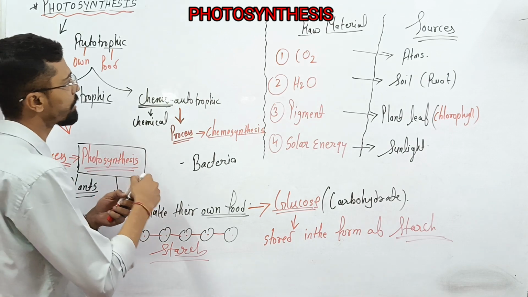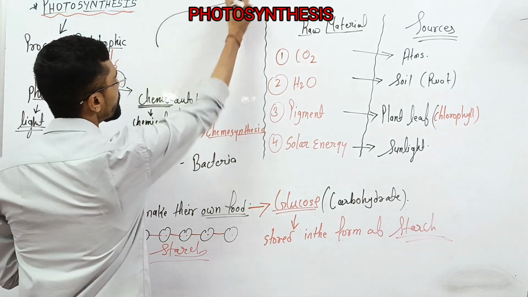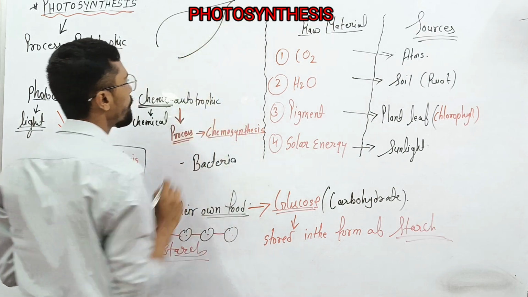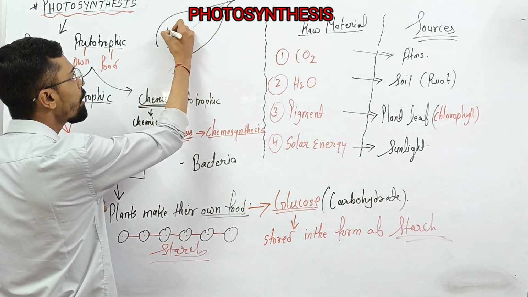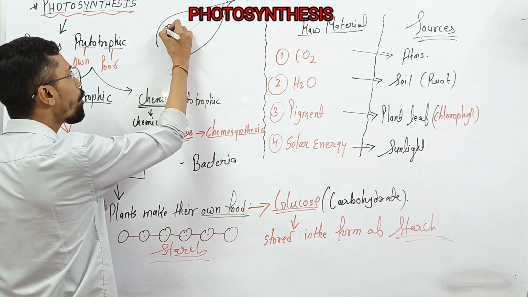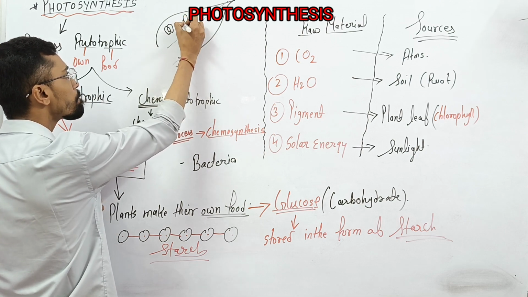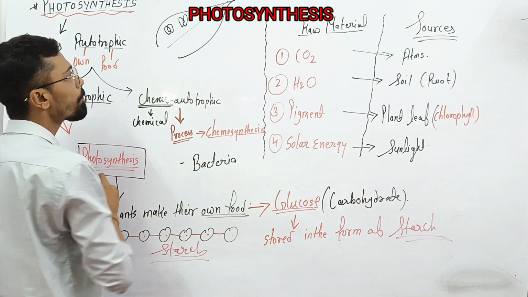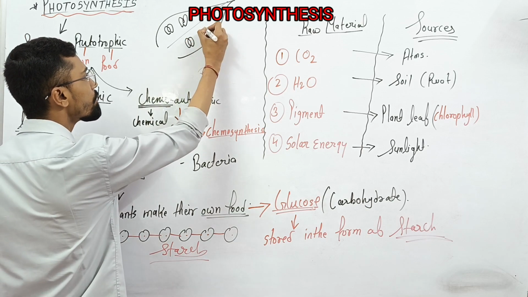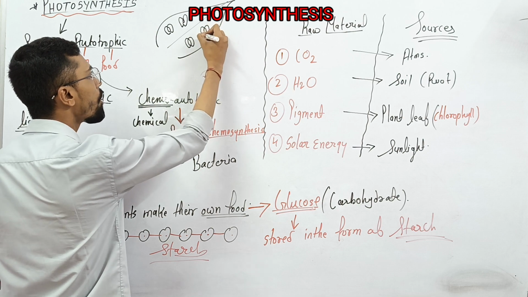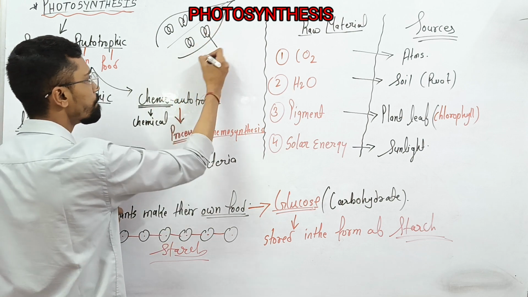Assume that this is a plant leaf, and this leaf has small pores on it, small pore-like structures, which are called stomata.